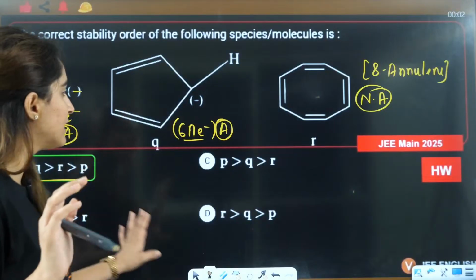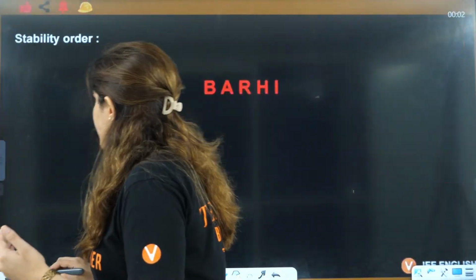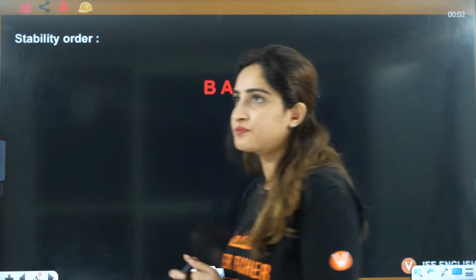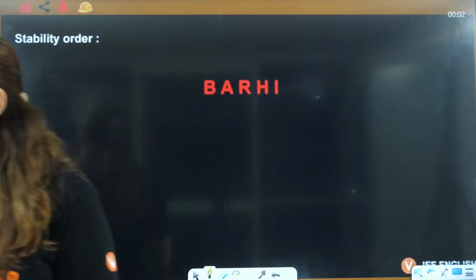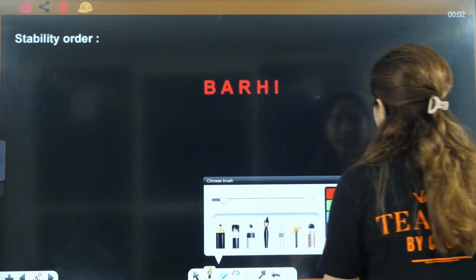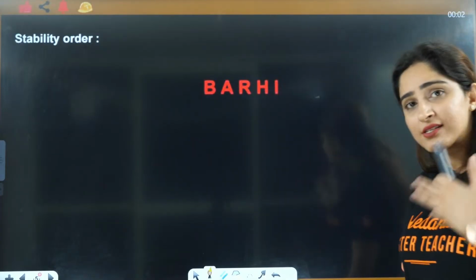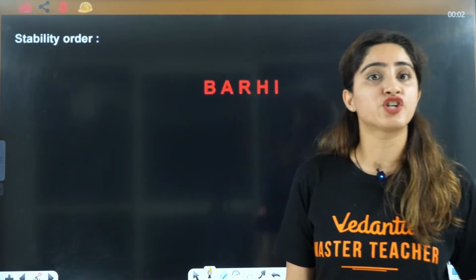Okay, everybody, understood? Now let us start doing stability of intermediates. For that you should know the priority order of stability of intermediates. The priority order is BARHI. You just have to remember every single question will be done based on BARHI.